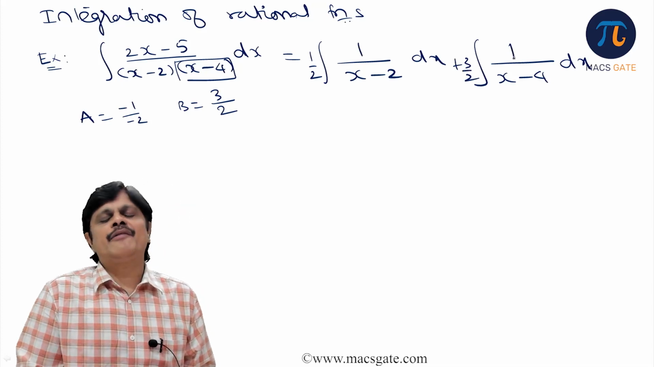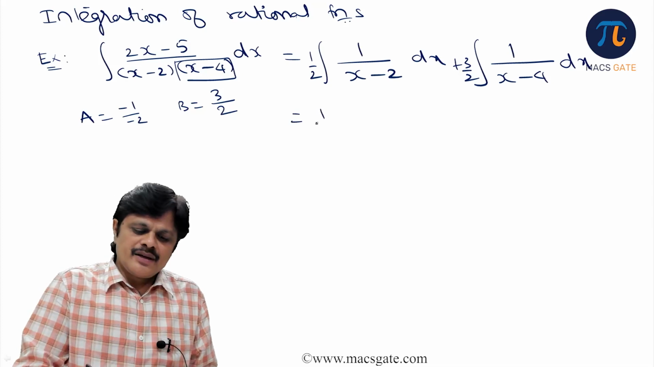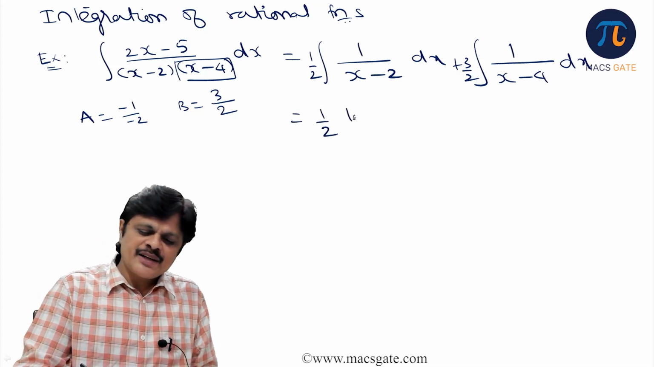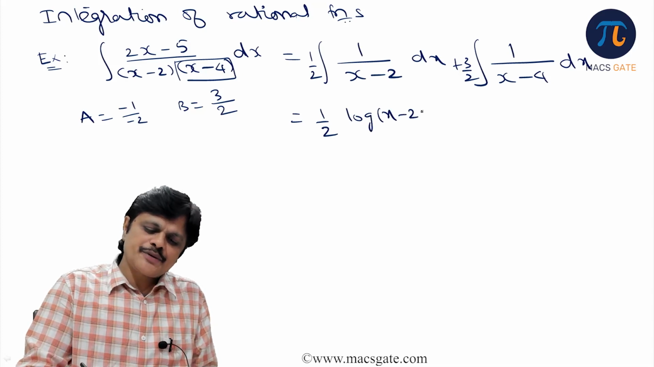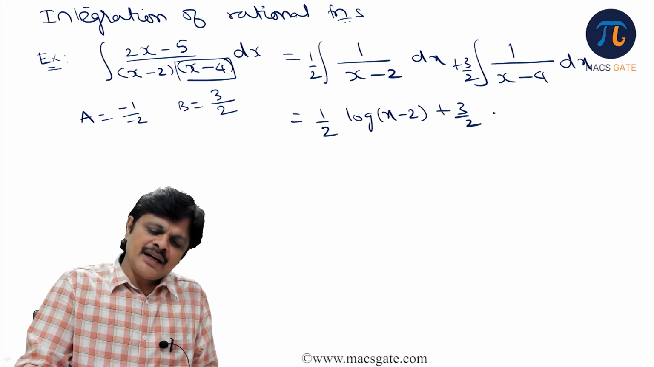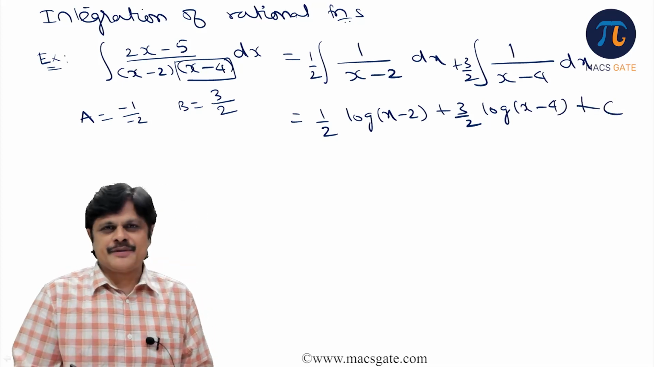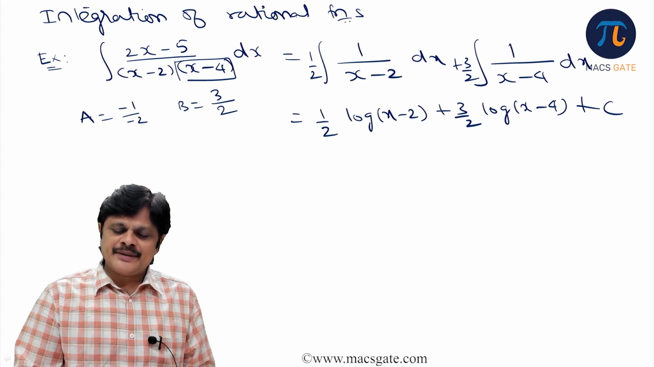Now it is integral 1 by x minus 2. When it is x minus 2 or x, it does not matter, the answer would be log of x minus 2. And it is 3 by 2 log of x minus 4 plus the constant of integration. Is the idea clear? Like that.